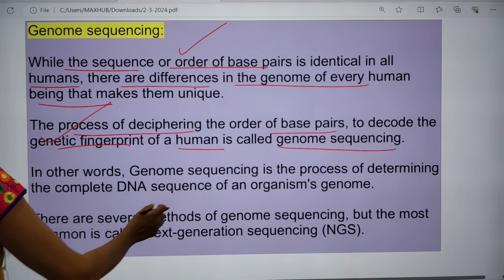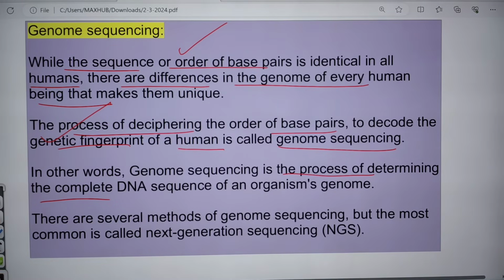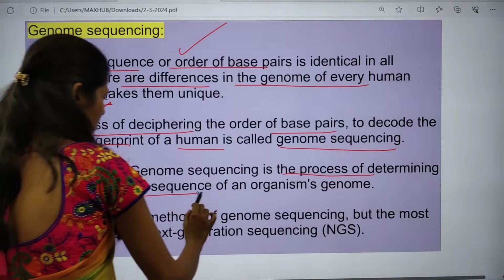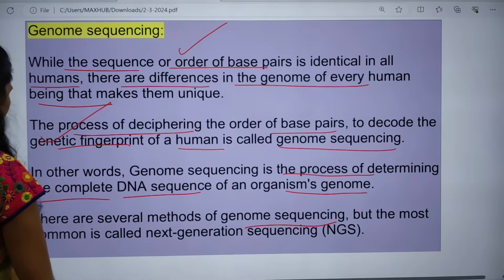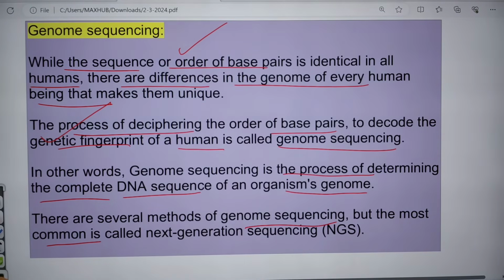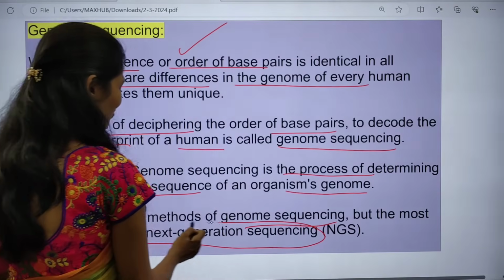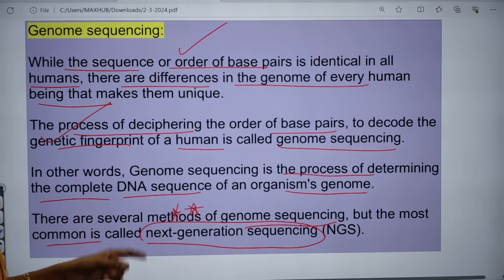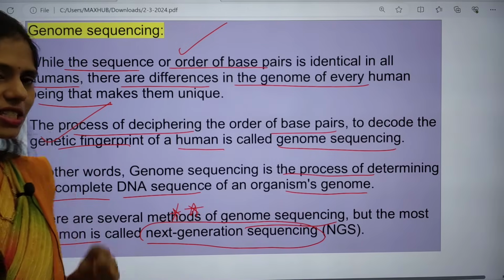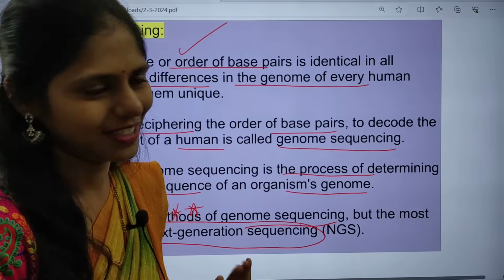In other words, genome sequencing is a process of determining the complete DNA sequence of an organism's genome. There are several methods of genome sequencing, but the most common is called next generation sequencing. So you can get a prelims based question from this area. Recently, next generation sequencing is in news. What is it related to? It is related to the Genome India project. Clear?